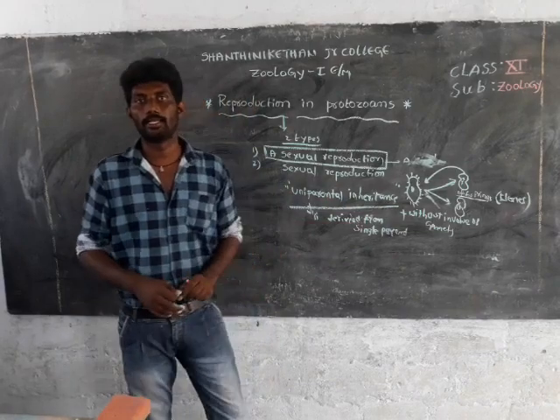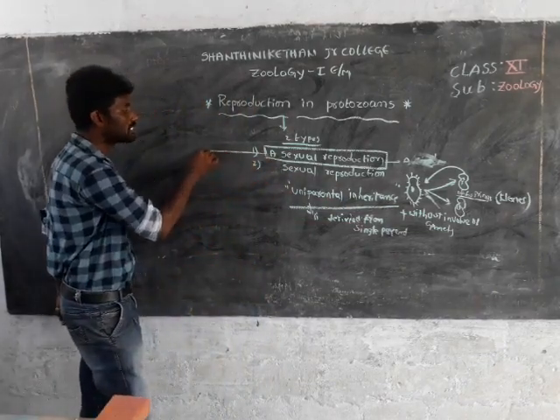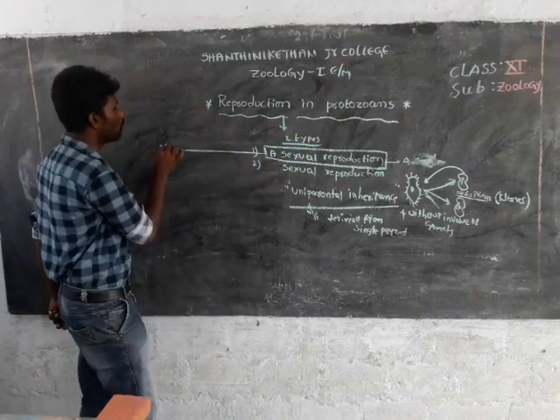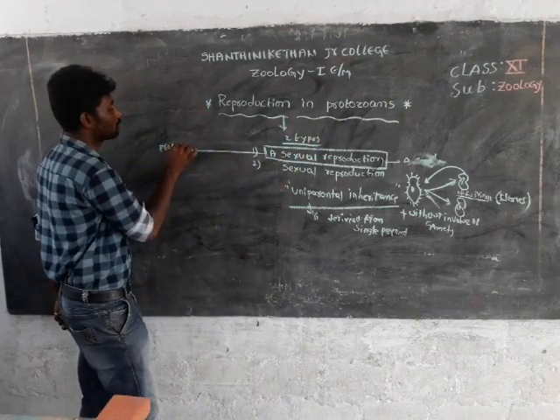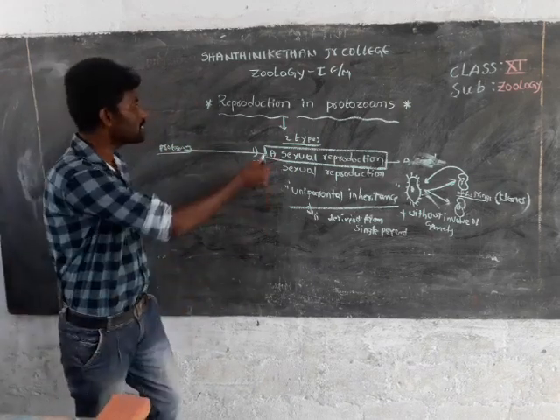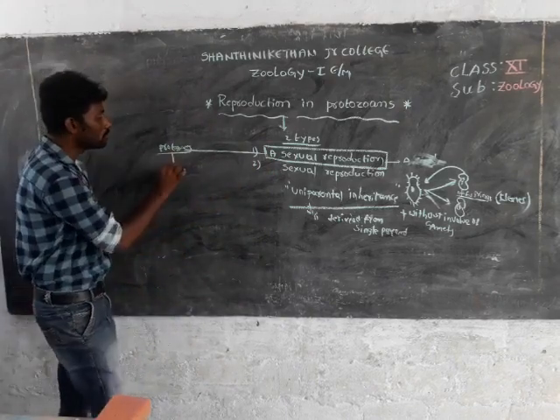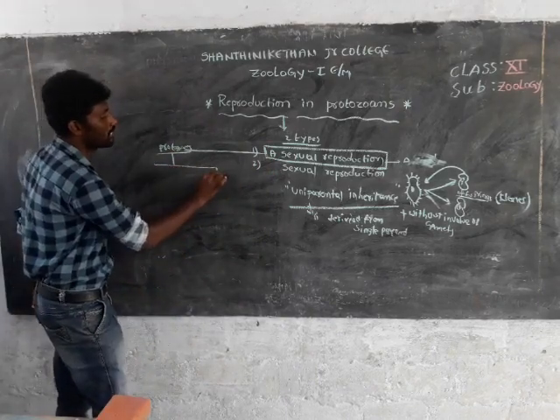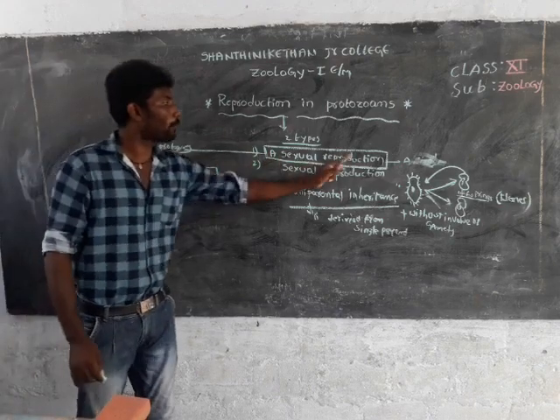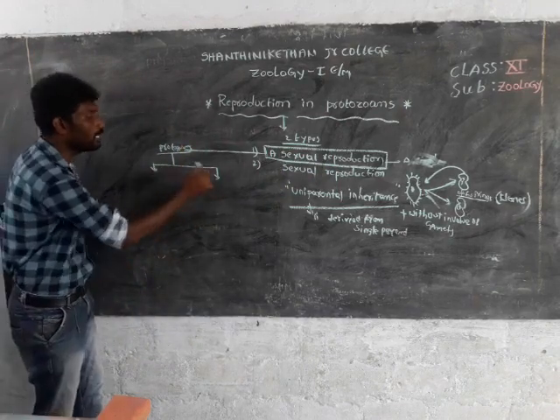Next, we discuss asexual reproduction in protozoans. In asexual reproduction of protozoans, majorly two methods are used.